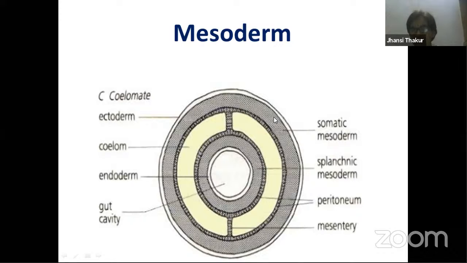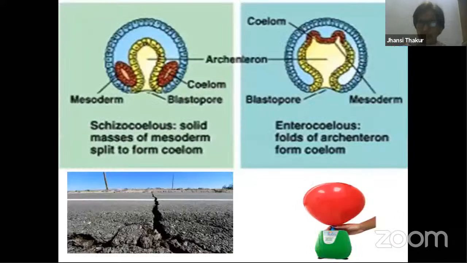The mesodermal layer which is close to ectoderm is called somatic mesoderm. Mesoderm is also called otherwise as peritoneum. So somatic mesoderm can be called parietal peritoneum, and the mesoderm which is close to the digestive system is called splanchnic mesoderm, or because it surrounds and is an important part of all the visceral organs, it is also called visceral mesoderm, visceral peritoneum otherwise. So formation of this true coelom is another important characteristic feature, a landmark in the evolution of the animal kingdom, right?